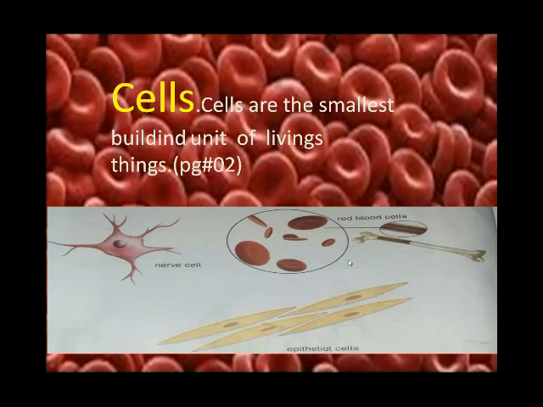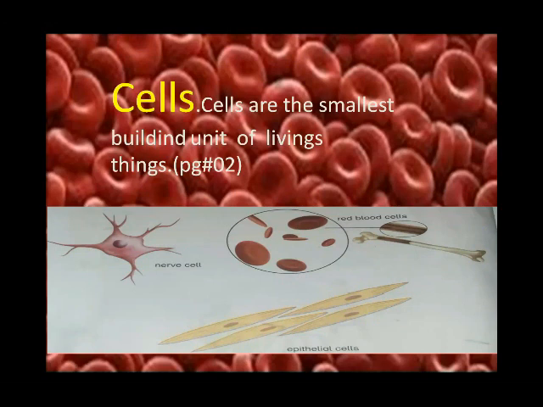These are the red blood cells, which are made within the long bones of your skeleton, and these are the epithelial cells, nerve cells, and bone cells. These are the smallest building units of living things.